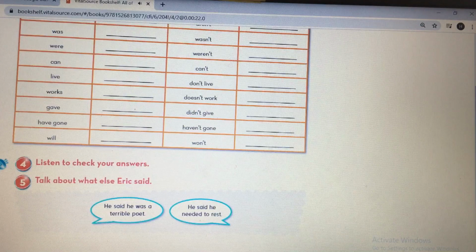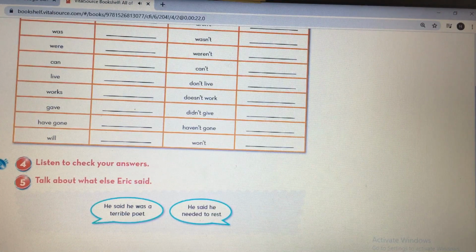Unit 8, page 97. Exercise 4. Listen to check your answers. Am changes to was. Is changes to was. Are changes to were. Was changes to had been. Were changes to had been. Can changes to could.